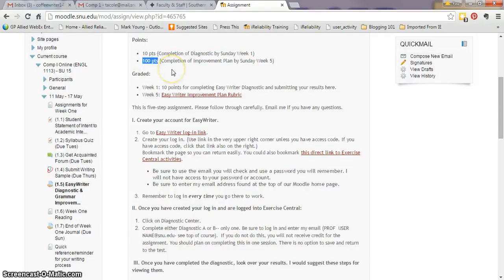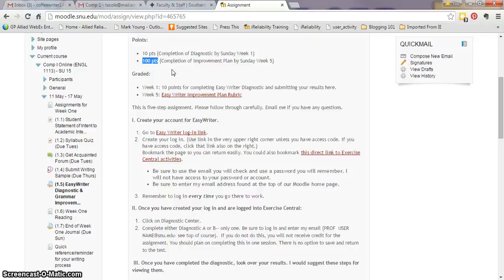I grade this by looking at how many parts you needed. So say you missed 7 sections, got under 70% on, I times that by 3, and then I make sure that you have that many quizzes done and that you scored over 70% on whenever I'm looking at the grade book on Easy Writer. And that's how you earn your points for this assignment. So the important thing is to make sure you keep up with this throughout the class. If you leave it till Sunday of week 5, you're going to have a long night. So do not do that. Make sure you work on it throughout the course and don't just forget about it.